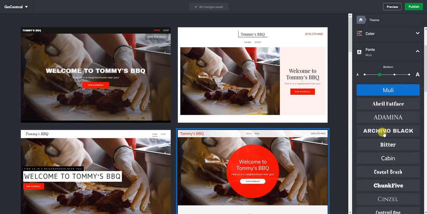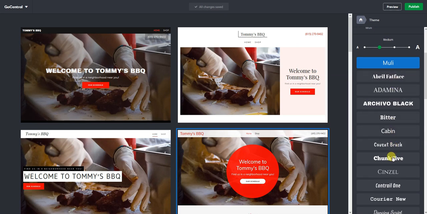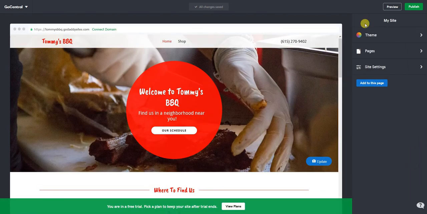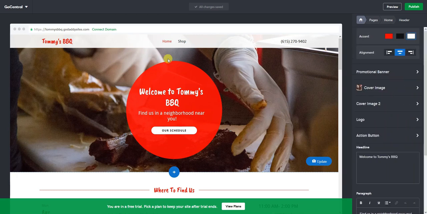Once you have your text size where you want it, you have all your fonts listed right there. You can scroll through them. It'll give you a preview of it here. I already know that I want to use Caveat Brush on this particular one here. So I'm going to go ahead and select that. Now, one of the next things that you need to do is actually lay out your header.